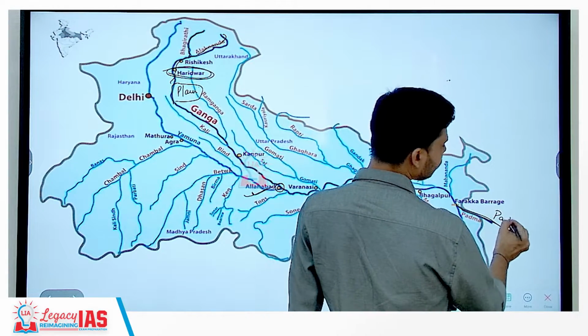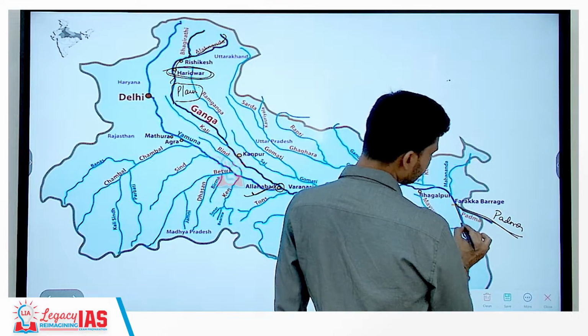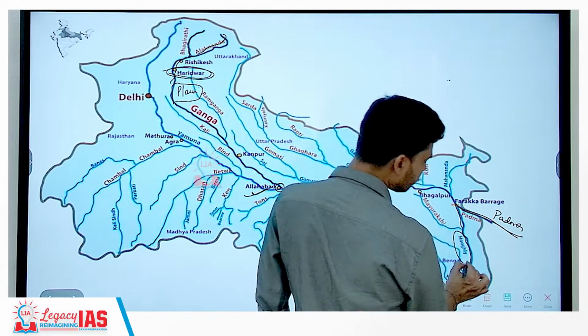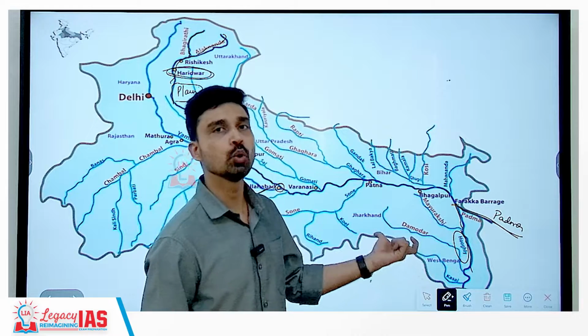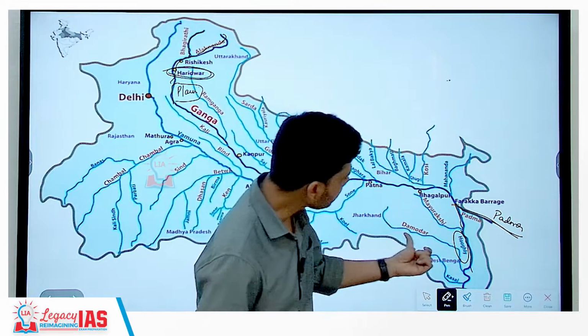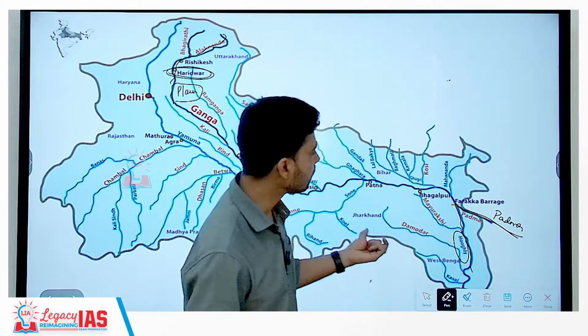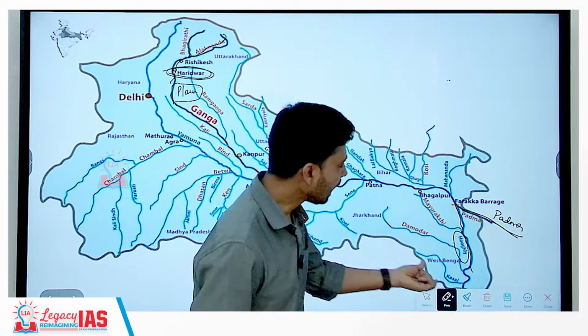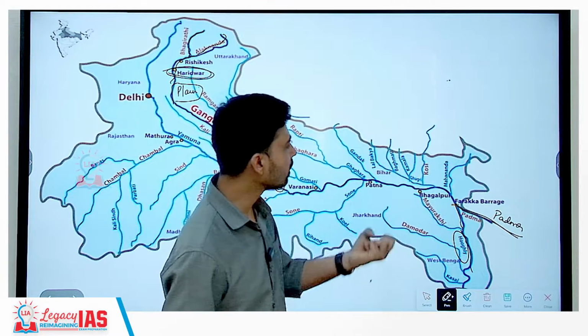known by the name of river Padma, and the stream that flows through the state of West Bengal is then referred as Hooghly River. And then it is the Hooghly that receives water from Damodar River, Mayurakshi River and Kasai River. These are very, very small rivers.